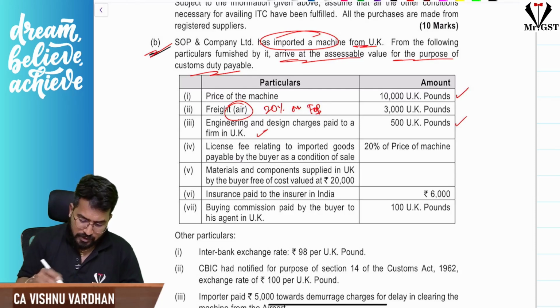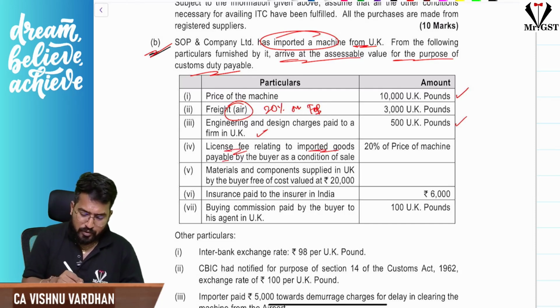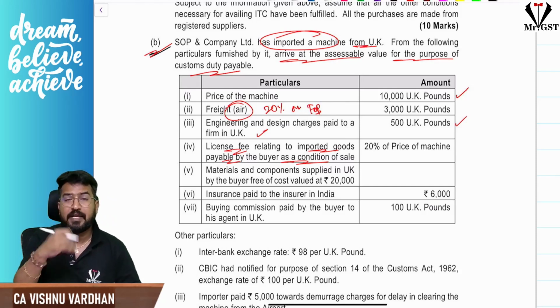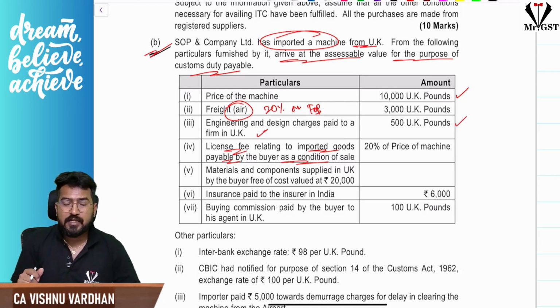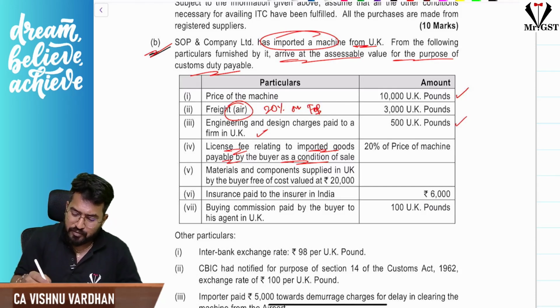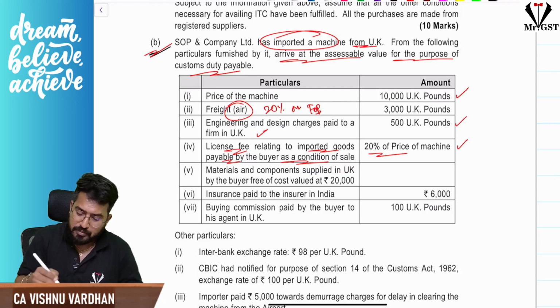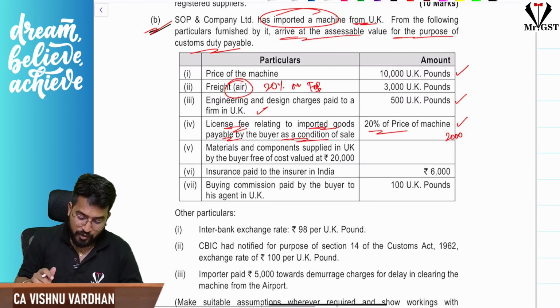Next, license fees relating to imported goods payable by the buyer as a condition of sale. So whatever the license fee, royalty, all these things paid by the buyer to the seller as a part of condition of sale, obviously should be added to the value of supply. So 20% on the price of machine. Machine is 20,000. 20% is 2,000 UK pounds, sorry, not dollars.